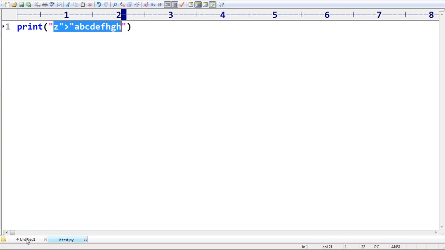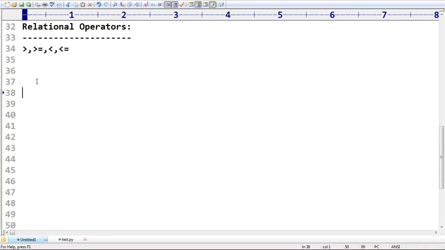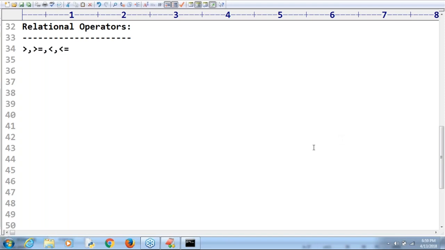You can apply these relational operators for Boolean types also. For Boolean types also, remember that. We are going to use them, no problem at all.